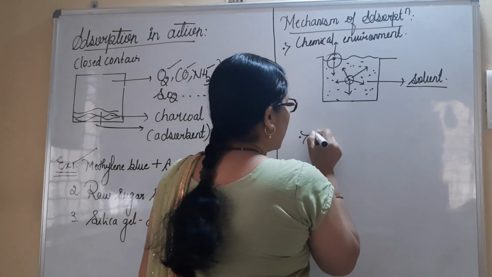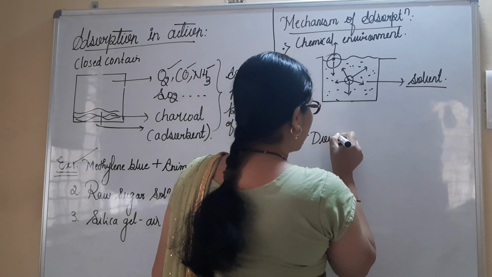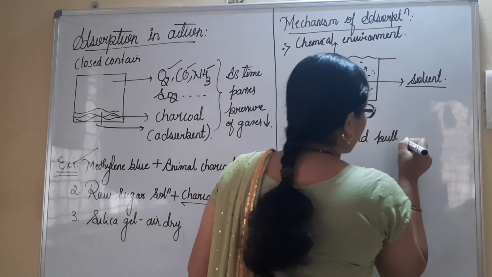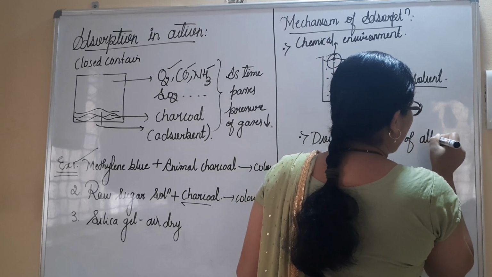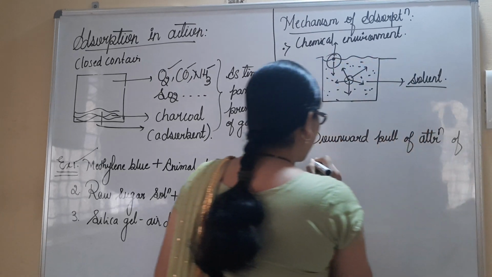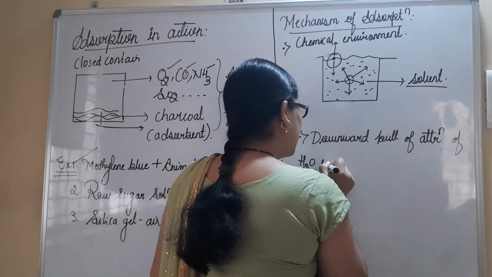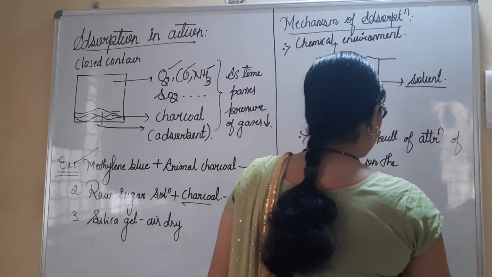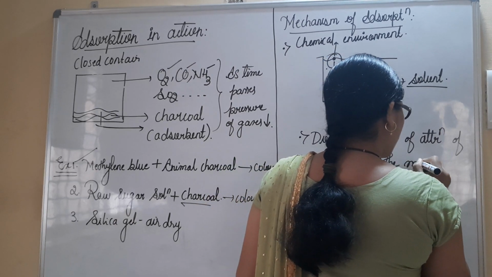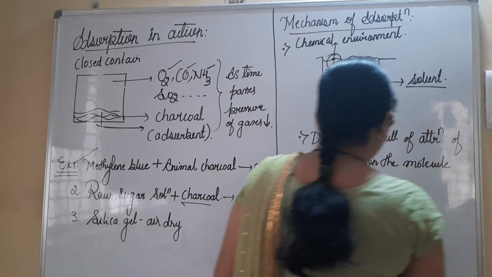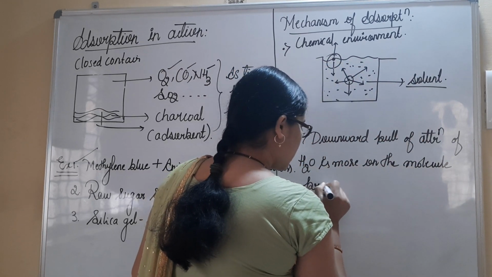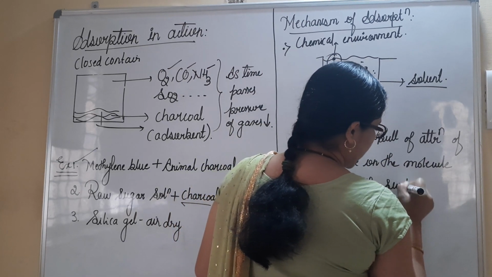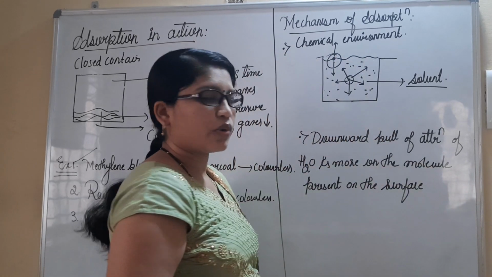So I could write here: the downward pull of attraction of water is more on the molecule present on the surface. Okay, so why have I told you these two important points?